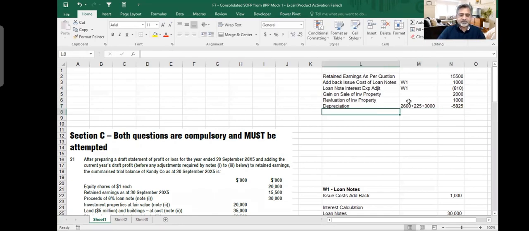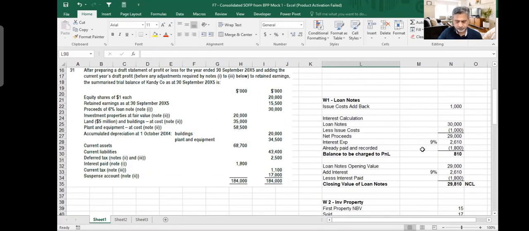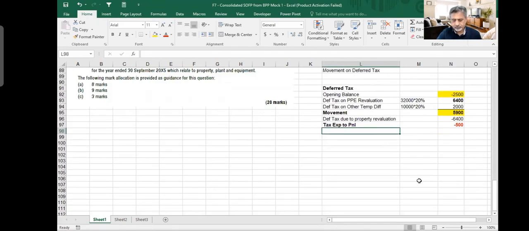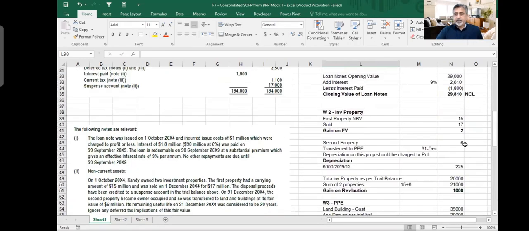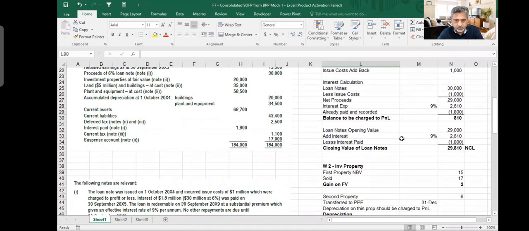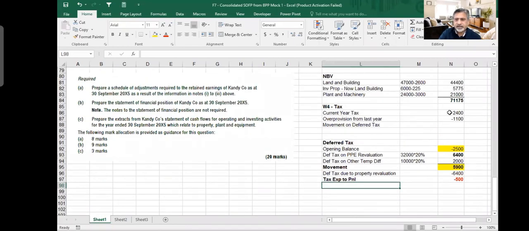Then we have our income tax expense, and that income tax expense is minus 500. This goes to P&L, tax expense to P&L. We come back. Okay, that's all. Is there anything else left, if I've forgotten something? So the tax expense of the year. I have adjusted it in here. That 2.54 million which you said, I included it here. Current tax provision, this one you are saying? Yes, but I've actually taken it here.